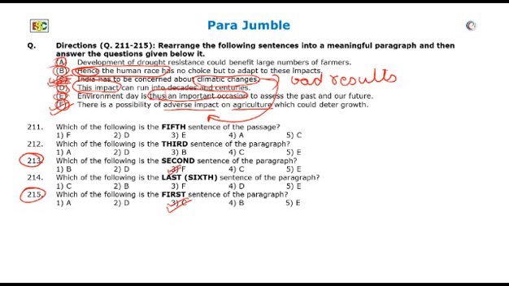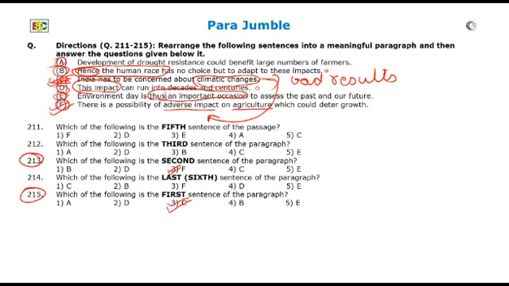Now we have established that India should be concerned about climatic changes, and climatic changes will have adverse impact on agriculture. There are two other sentences which talk about these impacts, sentence B and sentence D. One of these sentences will follow sentence F. Let's read sentence B first. Hence, the human race has no choice but to adapt to these impacts.